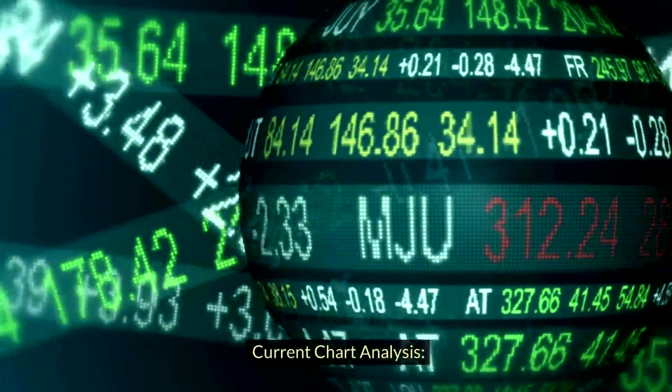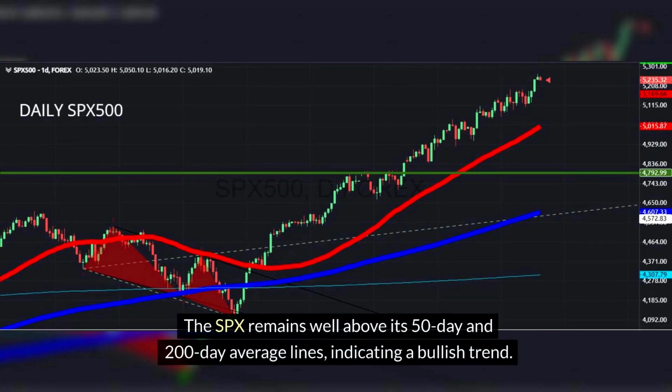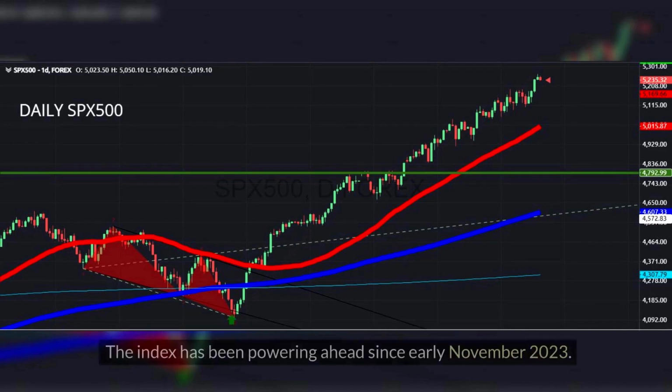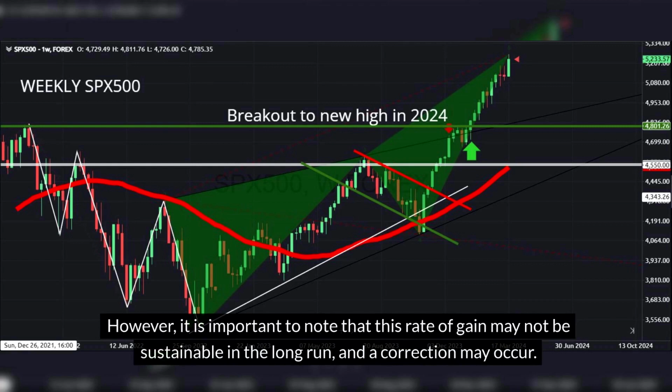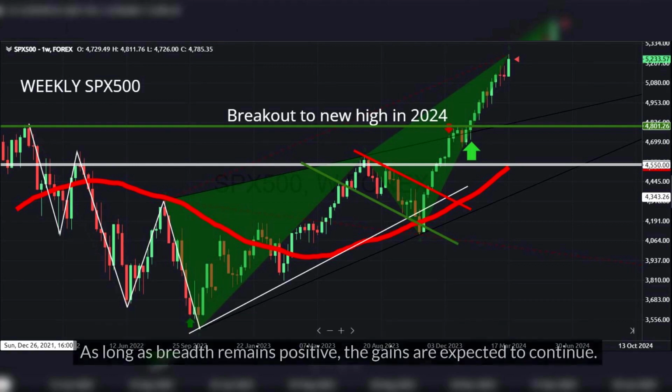Current chart analysis. The SPX remains well above its 50-day and 200-day average lines, indicating a bullish trend. The index has been powering ahead since early November 2023. However, it is important to note that this rate of gain may not be sustainable in the long run, and a correction may occur. As long as breadth remains positive, the gains are expected to continue.